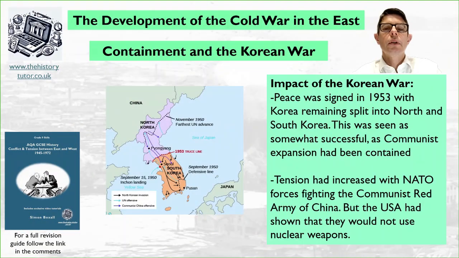So what was the impact of the war? Well, peace was signed in 1953, with Korea remaining split into North and South. This was seen as a somewhat successful manoeuvre for the West because they had reinstated the old borders. Containment had been somewhat a success. They had stopped the spread of communism in Korea. Tension had increased, though, with NATO forces fighting a communist Red Army from China, so there had been a proper war between a Red Army and NATO forces. And of course, there was almost the use of nuclear weapons.